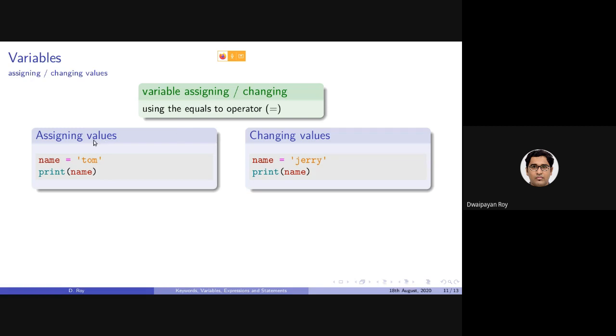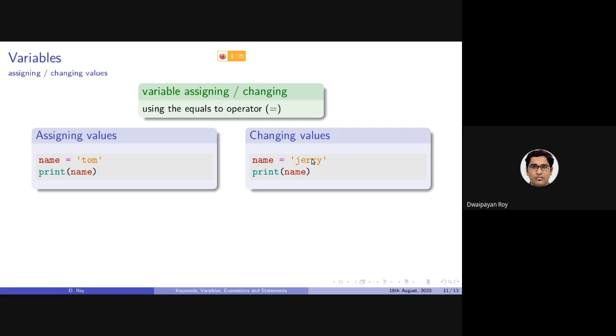If we want to assign the value Tom in a variable name, we write name equals to Tom. And if we want to change the name from Tom to Jerry, we just write name equals to Jerry.